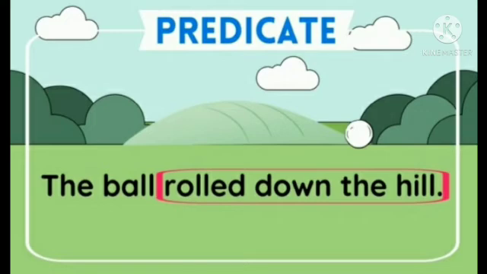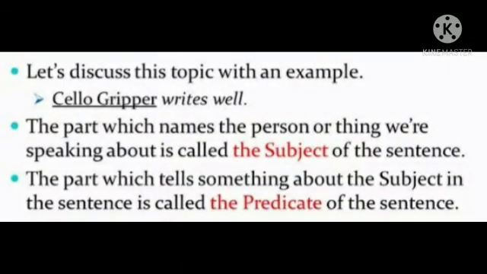As you can see in the example, "the ball" is the subject and "rolled down the hill" is the predicate. Here the predicate is telling something about the subject. Hope you all understood both examples. As you can see on the next slide, let's discuss this topic with more examples so that you can understand more clearly.